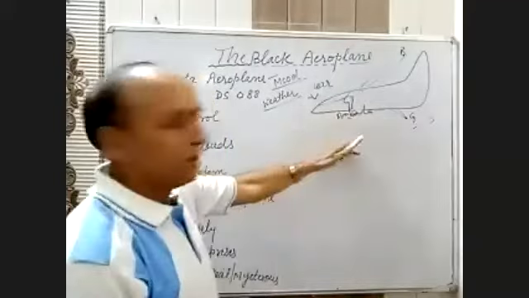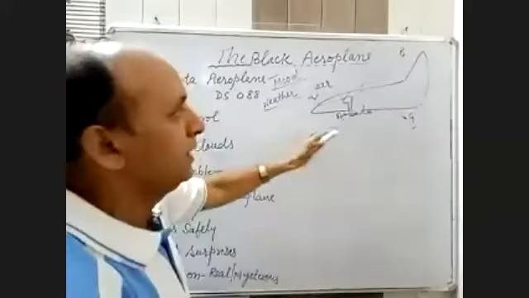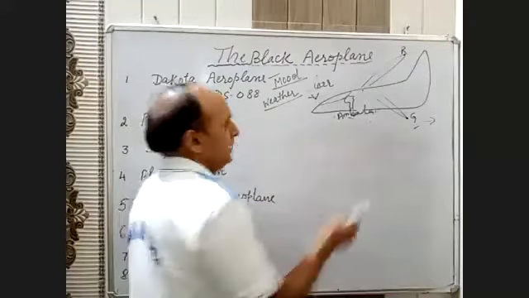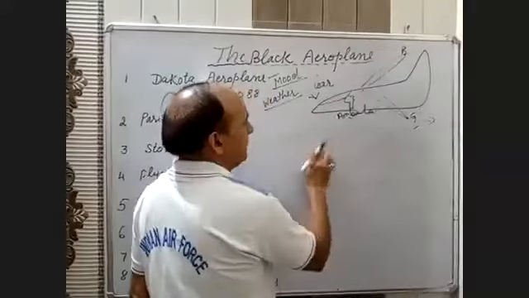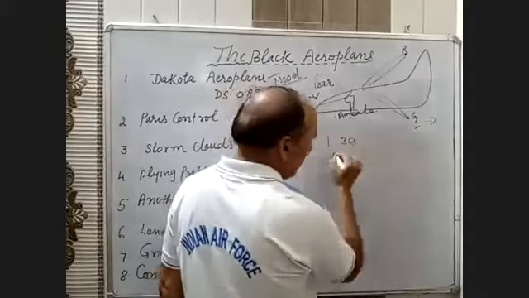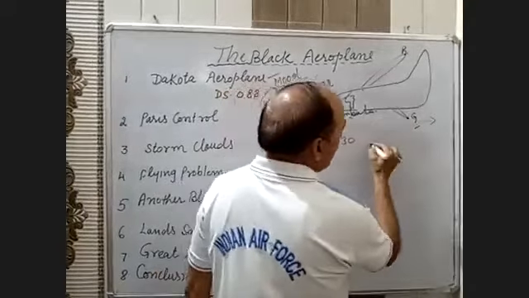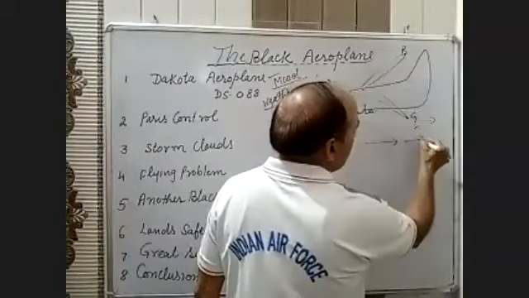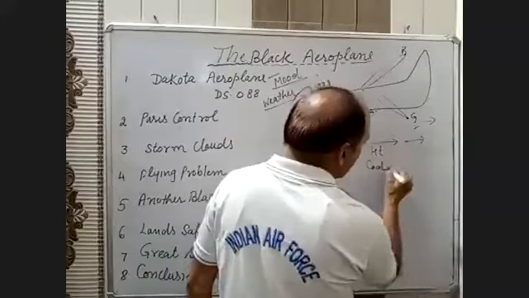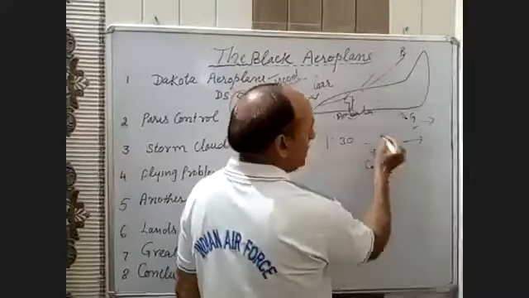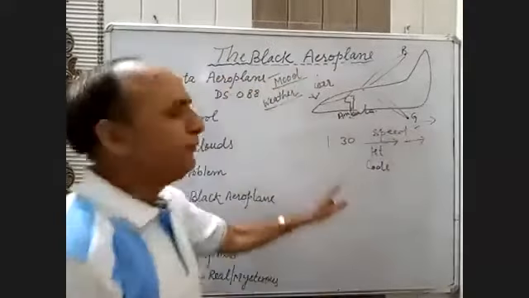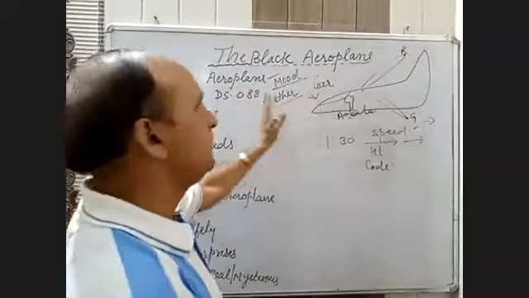The ground controller passes information that at 1 p.m. or 1:30 p.m. one aeroplane will go from this direction to this direction at a particular height, with password, height, altitude and speed. They have all the information, and that's why he will report.